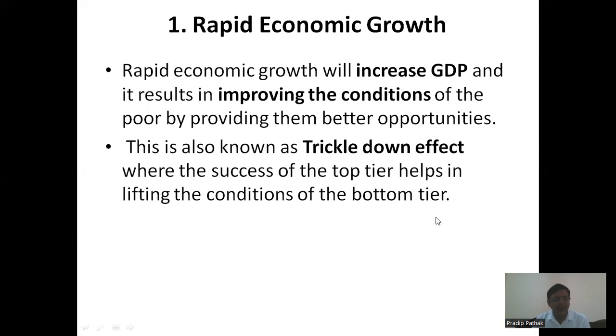So let us have a discussion on how we can have rapid economic growth. Rapid economic growth is definitely going to increase the GDP, that is the gross domestic product, and this will result in improving the condition of the poor by providing them better opportunities. So how does it happen? If economic growth happens, this will provide job opportunities for the poor people, and they also can uplift their living style.